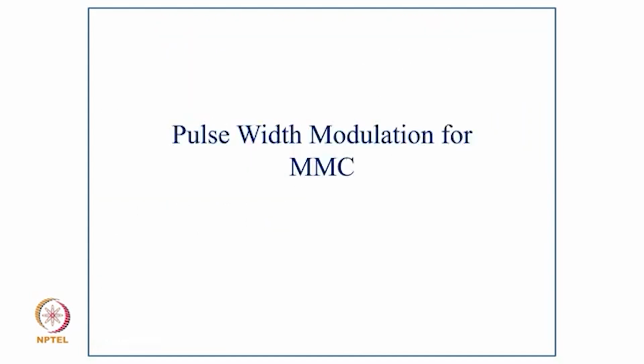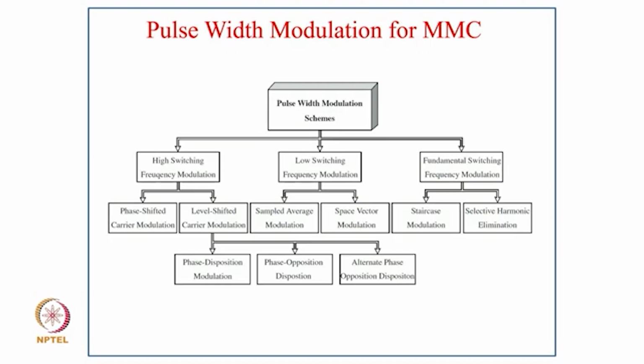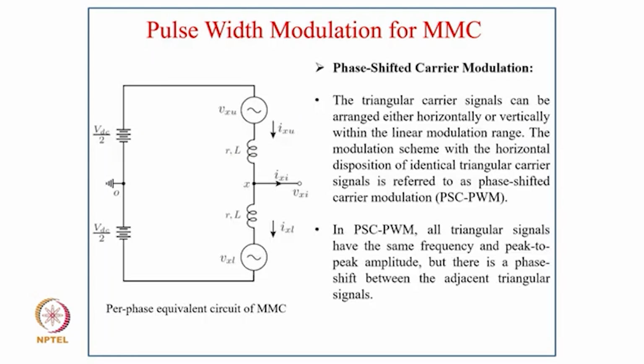Now coming to pulse width modulation for MMC. There are many pulse width modulation schemes. With high switching frequency there is phase shifted carrier modulation and level shifted modulation. Level shifted further includes phase disposition, phase opposition disposition, and alternate phase opposition disposition. Similarly, for low frequency switching, there are sample average modulation and space vector modulation, and for fundamental frequency switching, there are hysteresis modulation and selective harmonic modulation.